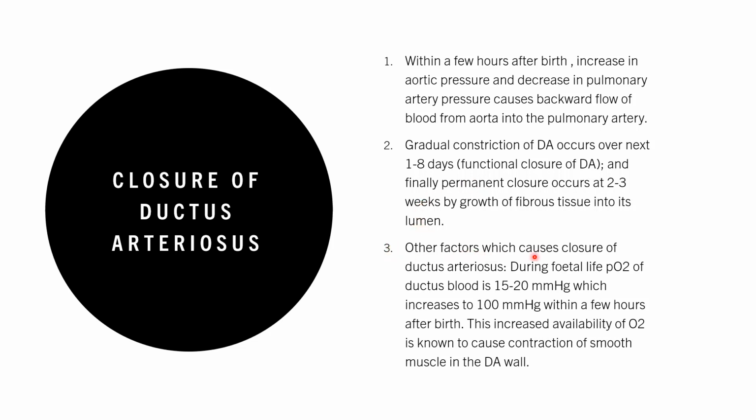Other factors which cause closure of ductus arteriosus. During fetal life, partial pressure of oxygen in the ductus blood is 15 to 20 millimeter mercury, which increases to 100 millimeter mercury within a few hours after birth. This increased availability of oxygen is known to cause contraction of smooth muscle in the ductus arteriosus wall.